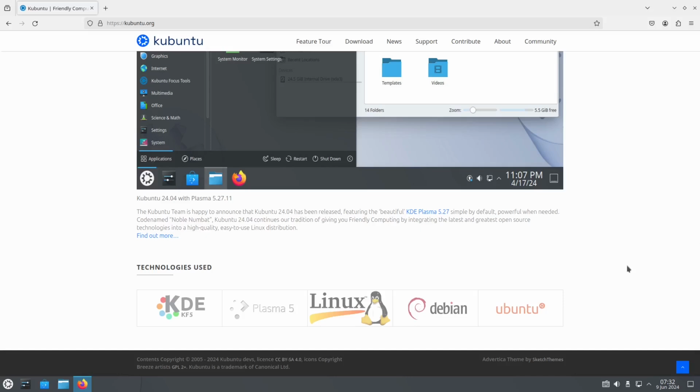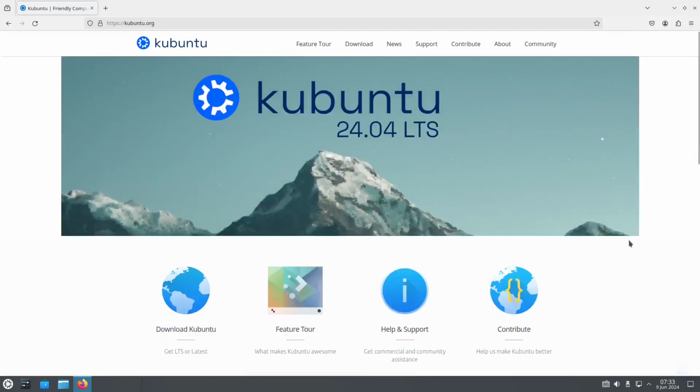It is sponsored by Plasma KDE, the K Desktop Environment, with the Linux kernel at the bottom, and at the same time with Ubuntu and Debian support. So this beautiful KDE Plasma 5.27, not yet 6 as default, is as powerful as you want it to be. It is a friendly operating system. So if you want to check it out, just go to the website kubuntu.org.